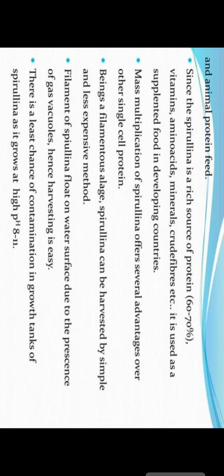Now, like Spirulina, that is a rich source of protein, about 60 to 70%, and it includes vitamins, amino acids, minerals and some curd-like substances. Spirulina offers several advantages over other single cell proteins, and some algae are also good for eating purposes. And some microorganisms are also useful for the preparation of cheese production.